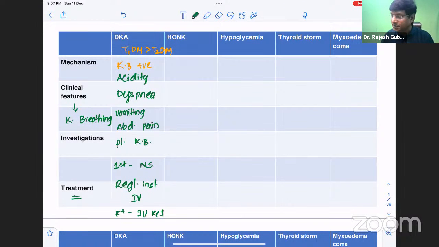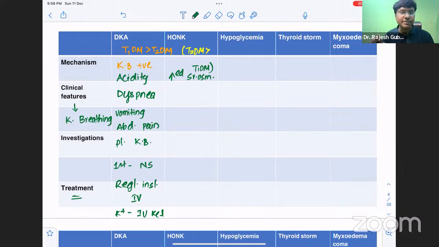type 1 diabetes mellitus. Coming to HONK, that is a hyperosmolar non-ketotic coma. Hyperosmolar non-ketotic coma is more common in type 2 rather than type 1 diabetes mellitus. The mechanism for this complication is that in these patients, the ketone bodies will be absent, but there will be increased serum osmolarity. It is hyperosmolar, non-ketotic. The ketone bodies are absent. Non-ketotic coma, right? Hyperosmolar, non-ketotic coma.